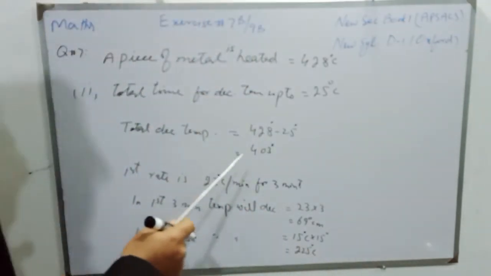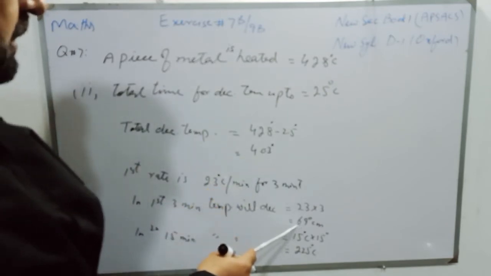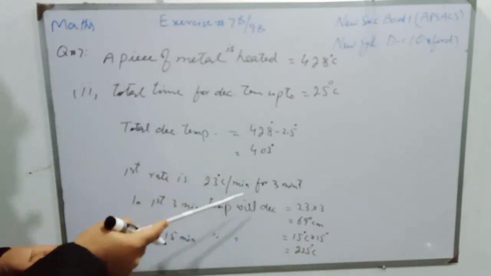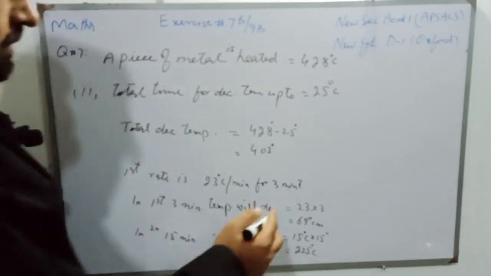Now students, from 403 we will subtract 69 and 225 to find the temperature that has to be decreased at the rate of 8 degrees centigrade.